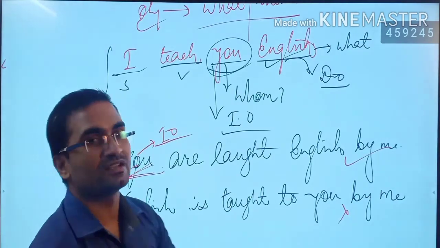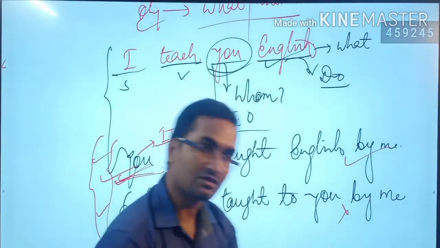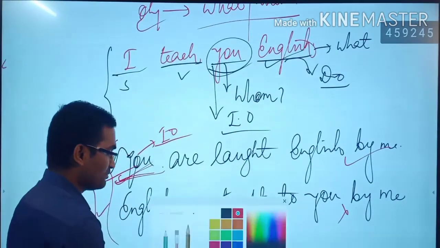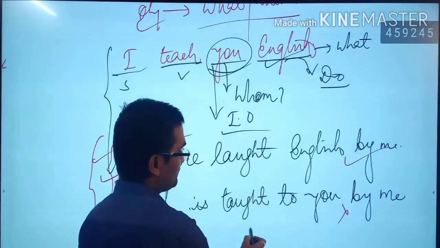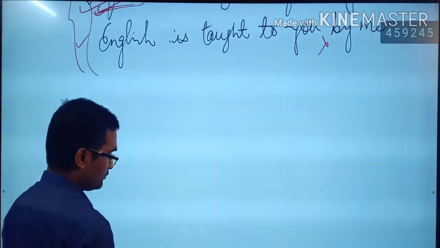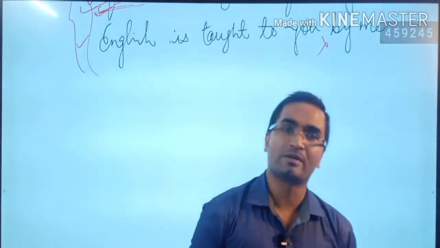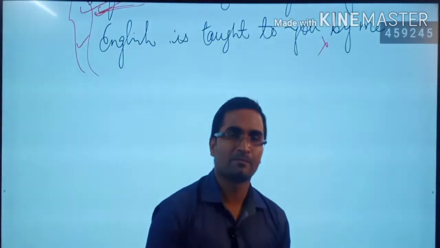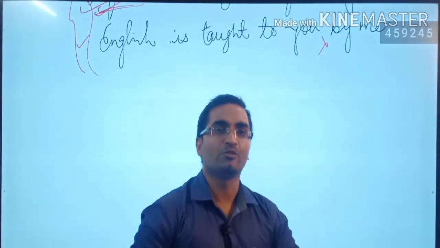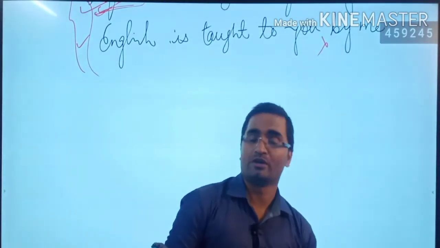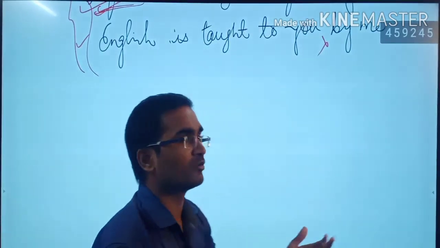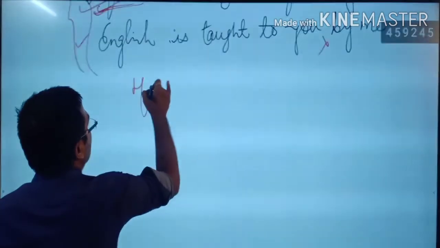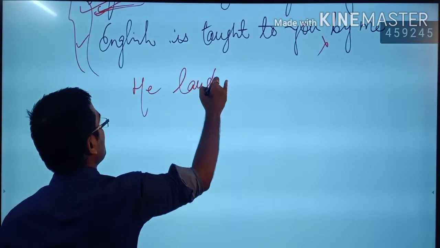And that is how we change active into passive sentences. Right? We can also frame the sentences of passive, especially when you want to take some intransitive verbs, you can change that into passive too. How? If intransitive verbs are used with a preposition, that particular word works as a transitive verb. How? Have a look. He laughs.